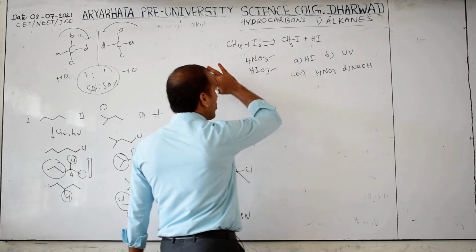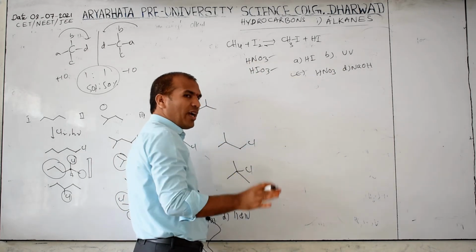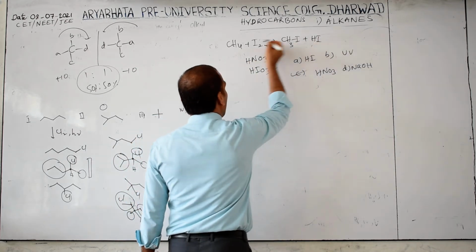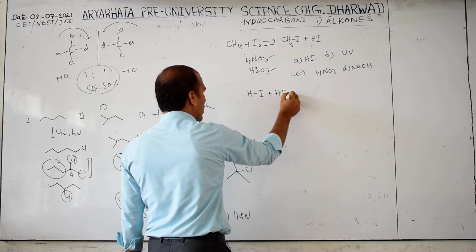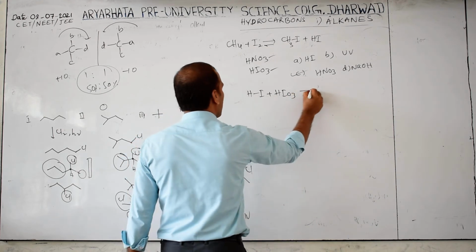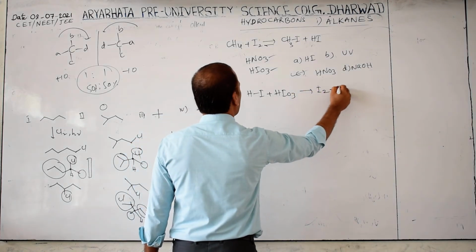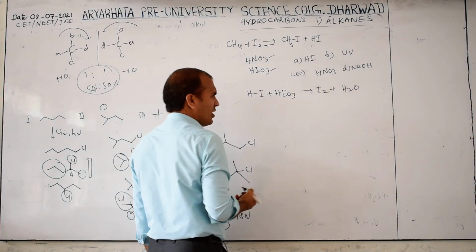Why? Because we want only the forward reaction, we don't want the backward reaction. Due to this, the reaction goes backward. Then HI plus HIO3, for example, is converted into I2 plus H2O like this.